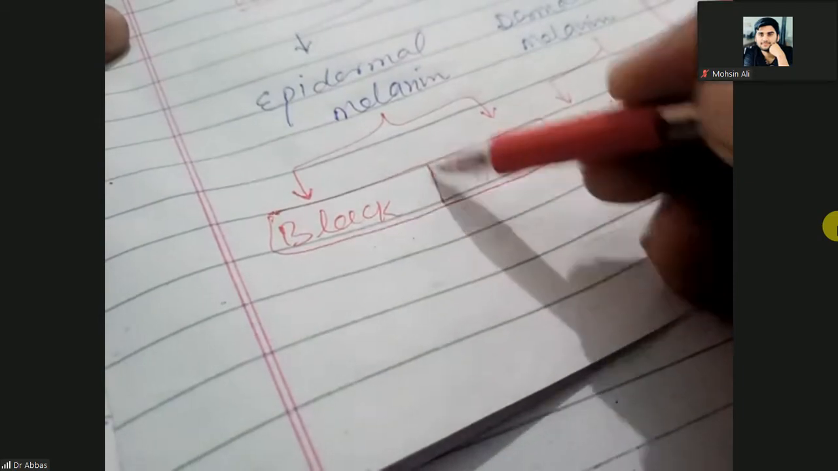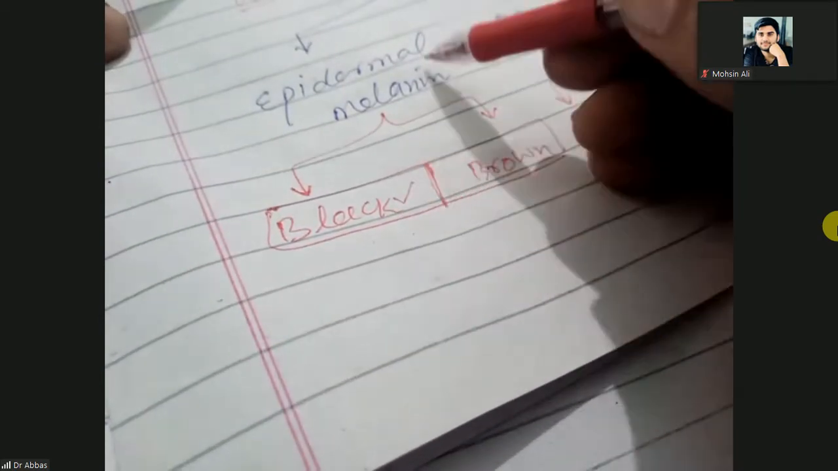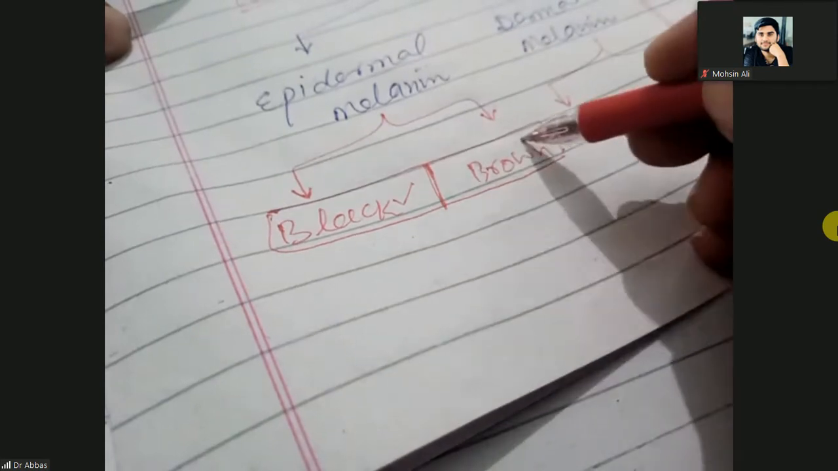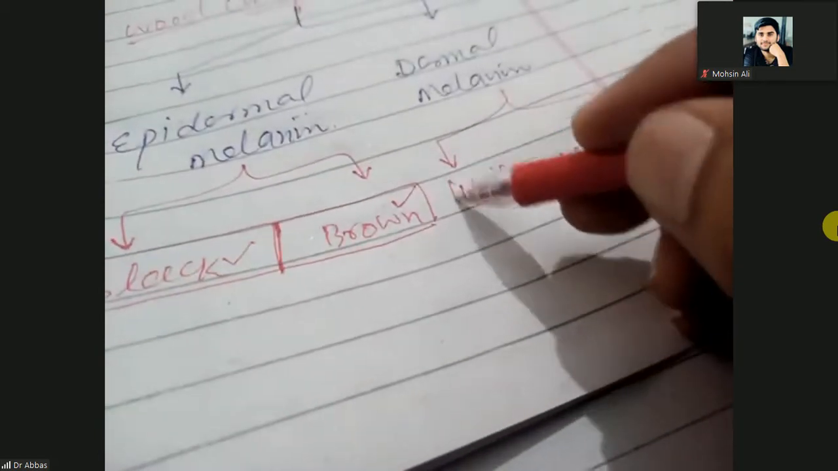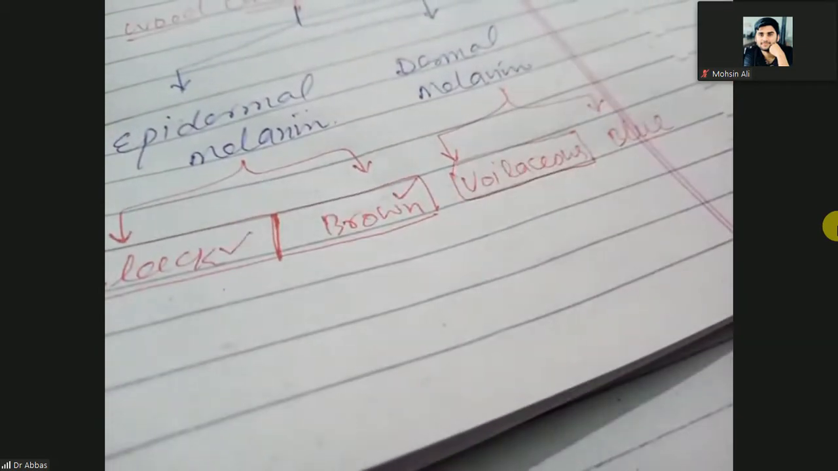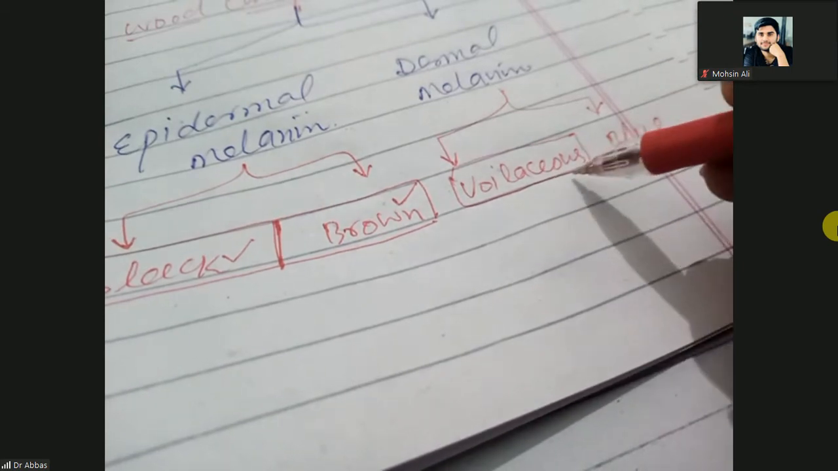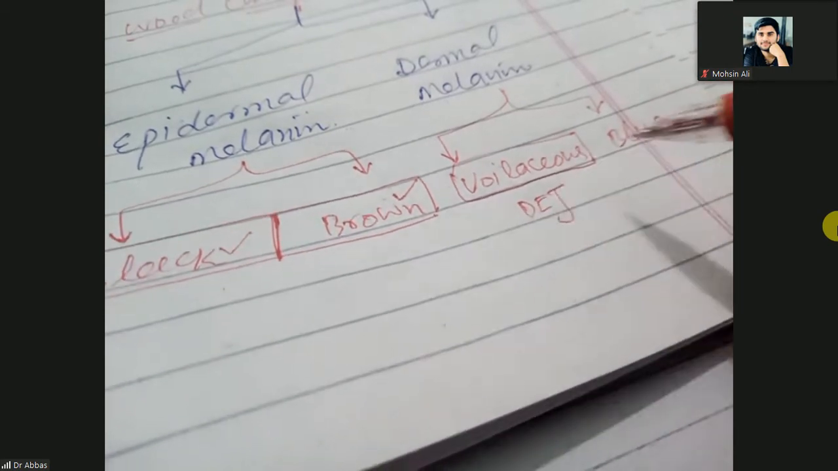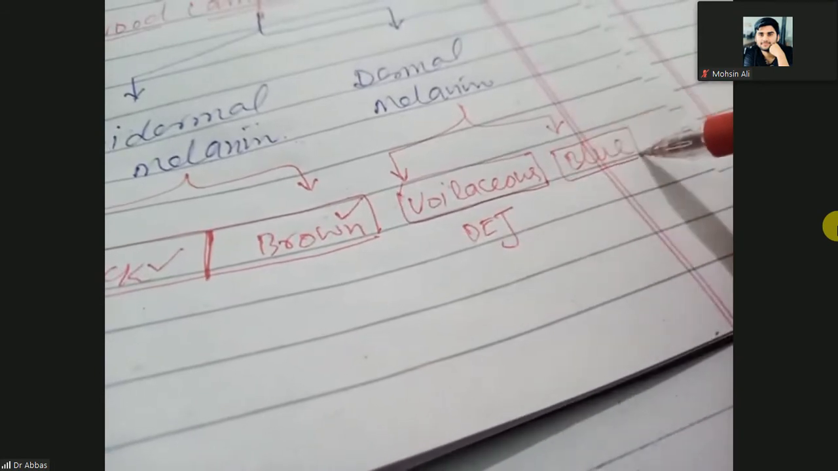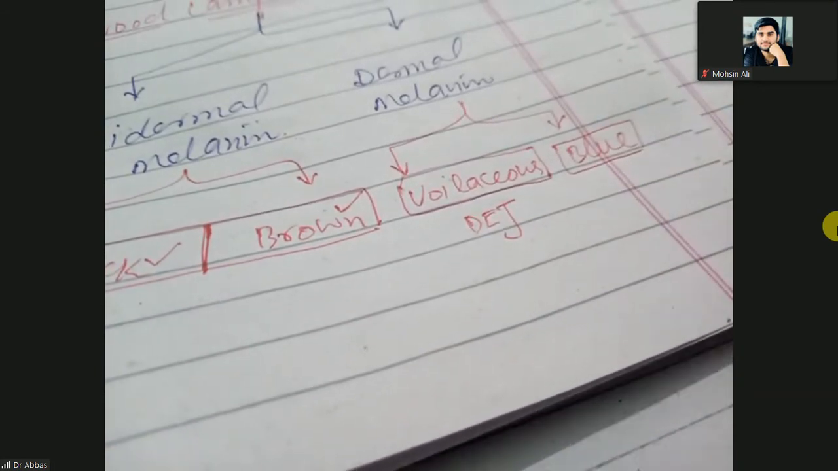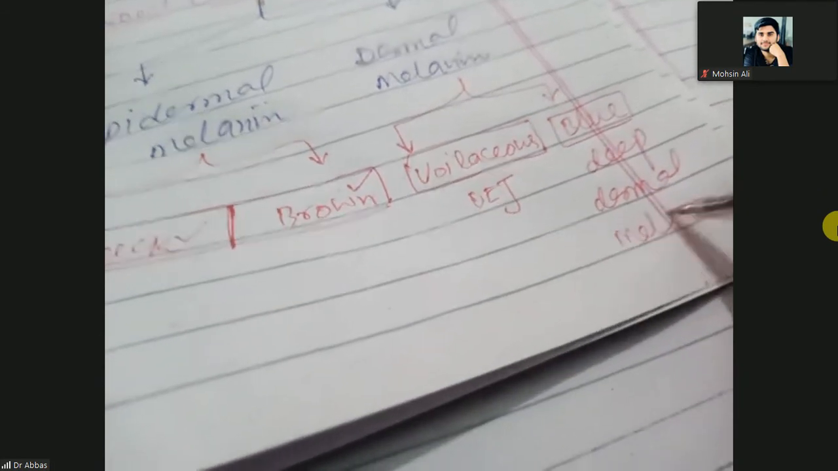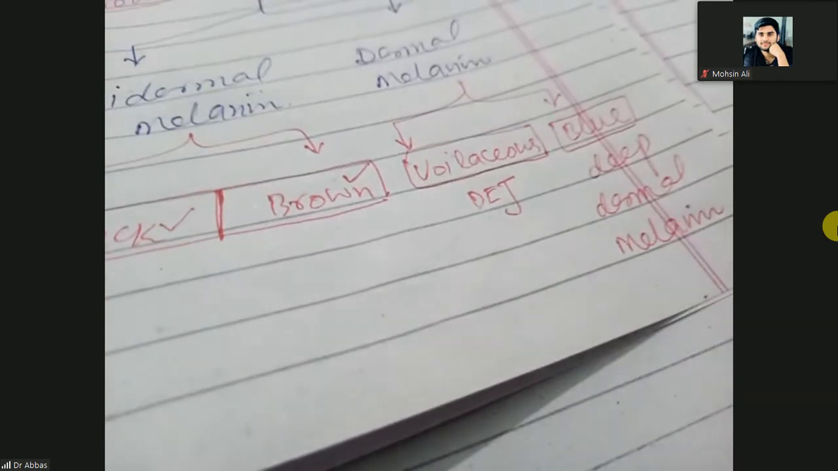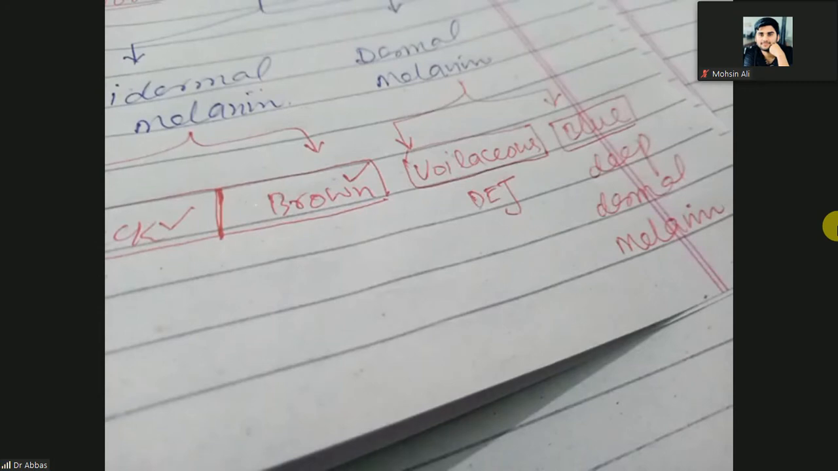If the color of the skin is black, then it is superficial epidermal melanin. If the color of the skin is brown, then deep epidermal melanin. If the color of the skin is violaceous or purplish, then dermoepidermal junction melanin. If the color of the skin is blue, that is due to the dermal melanin or deep dermal melanin. So the naked eye can differentiate. On the basis of the naked eye, you can easily differentiate.